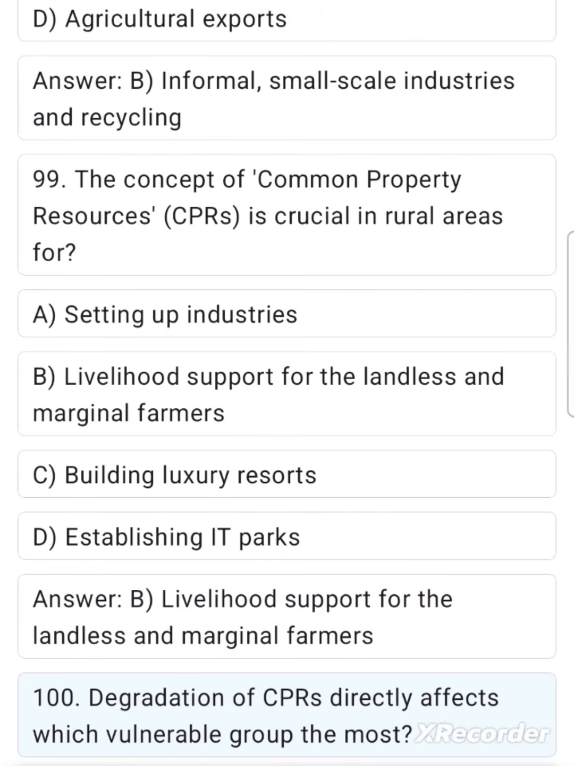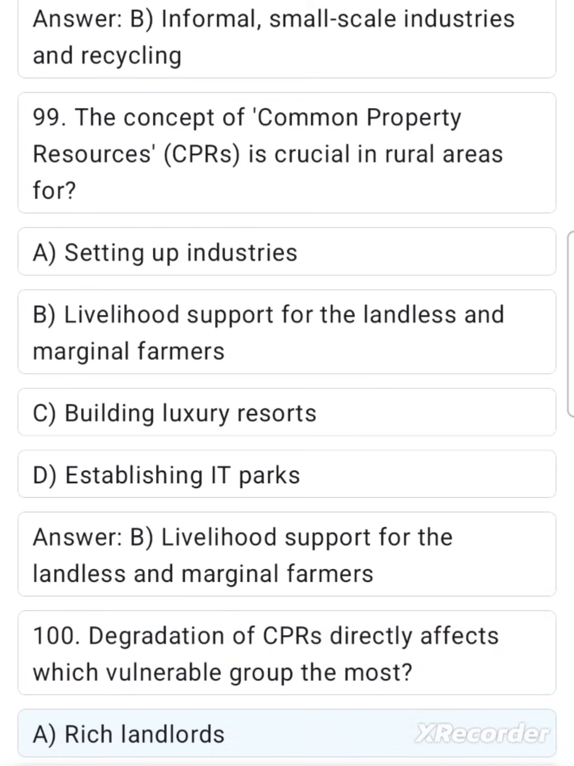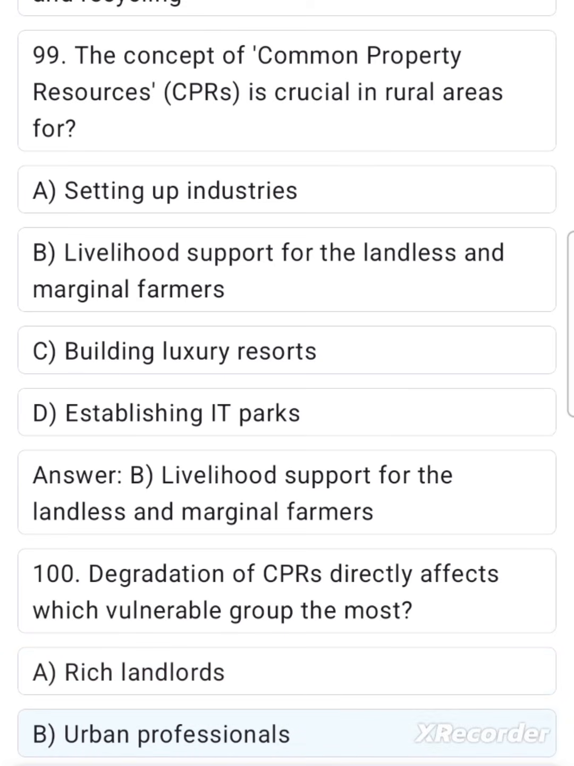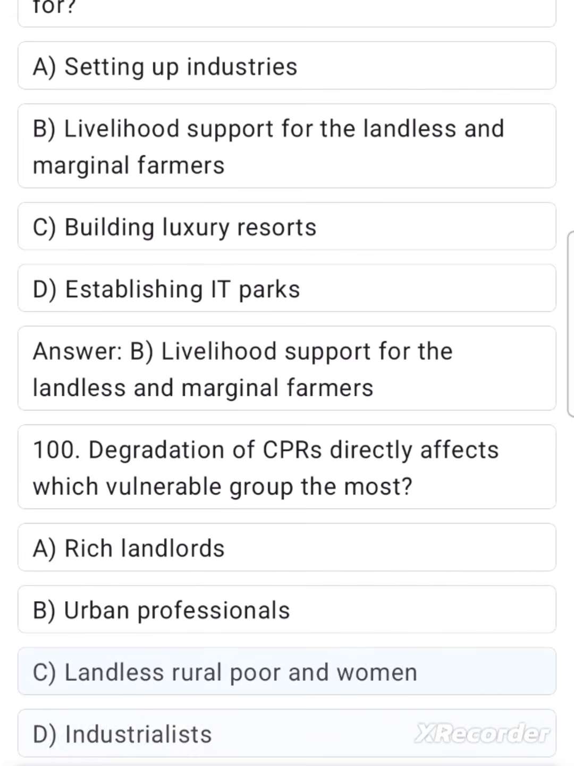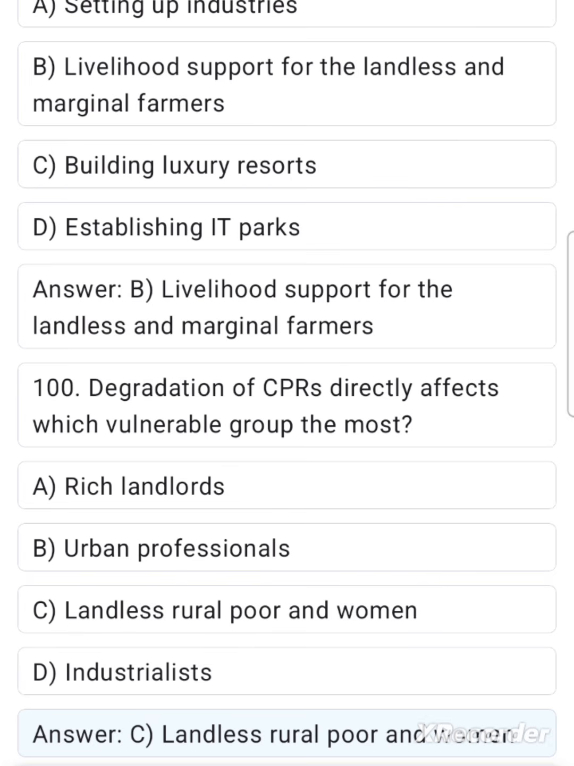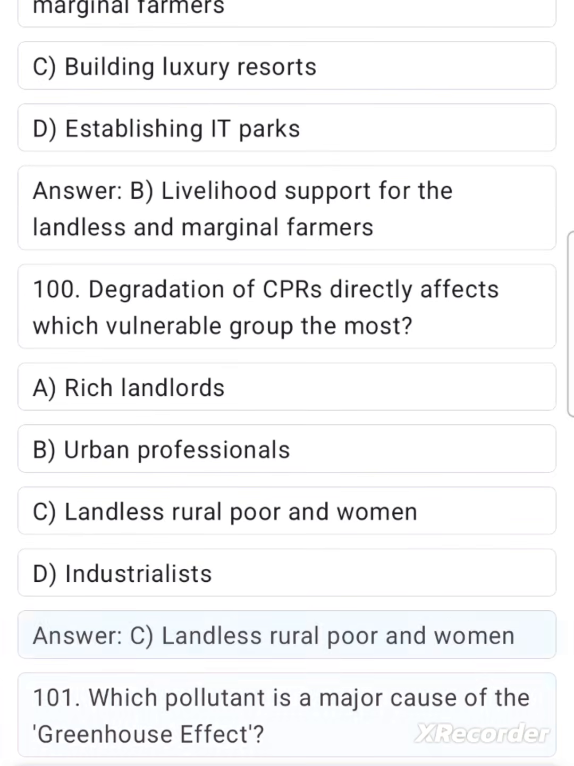100. Degradation of CPRs directly affects which vulnerable group the most? A. Rich landlords. B. Urban professionals. C. Landless rural poor and women. D. Industrialists. Answer C. Landless rural poor and women.